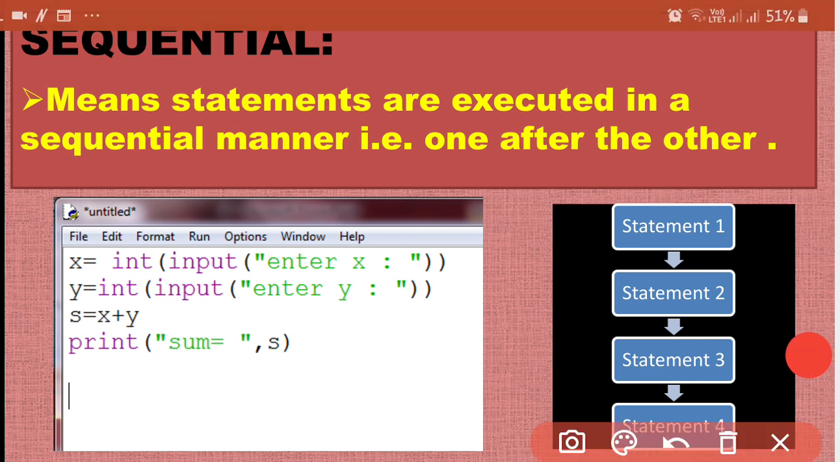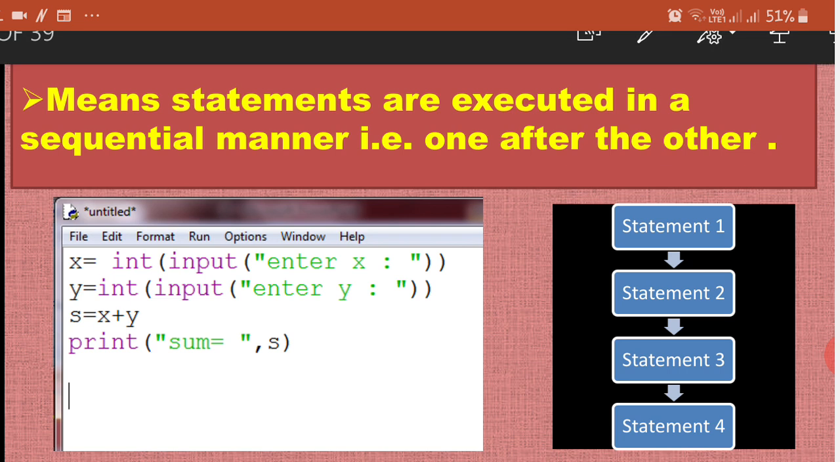If I take this example, you can see that this statement taking input of the value of x will be executed first, then the value of y will be input, then s is equal to x plus y will be done, and after this the sum will be printed. So you executed the statements of this program in a sequential manner. You can see the flowchart also here. Statement 1 is executed, then 2, then 3, then 4, and this way the program gets executed. This is called sequential flow, and this is the default flow of control for the program.